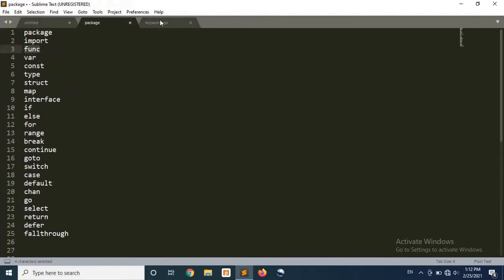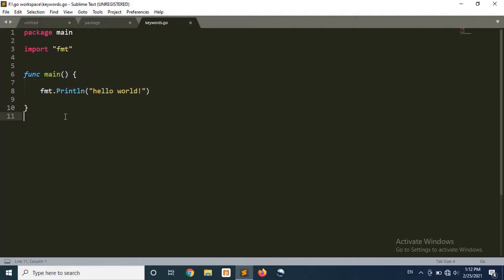Next keyword is func. Func stands for function. Here we are creating a function main. So here is the syntax to create a function. We start with the keyword func that declares a function. This func keyword is followed by a function name, main.